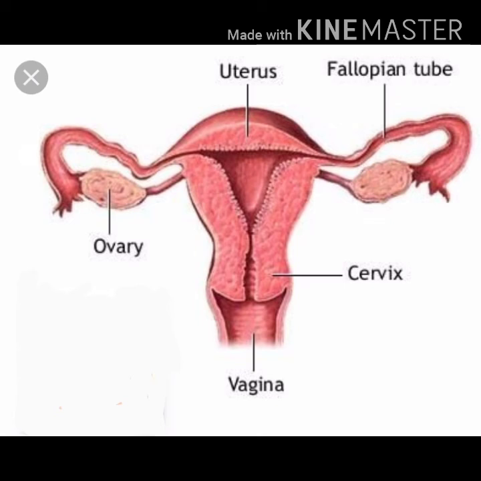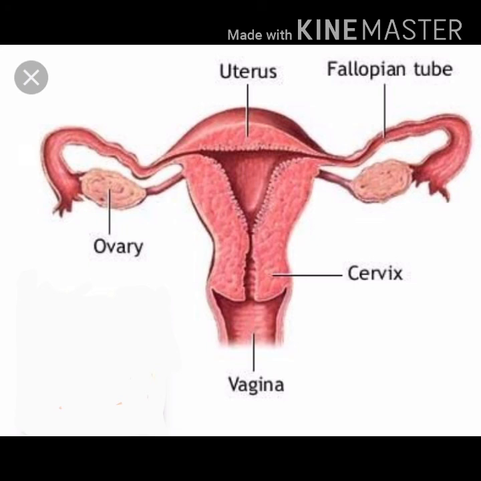Each ovary is composed of a number of ovarian follicles. Each follicle contains a large ovum, which starts to be produced at the age of puberty. So during puberty, these ovarian follicles start to release matured ova. Then the fallopian tube or oviduct. It is a long tube, usually around 10 to 15 centimeter long, a muscular tube which can carry the egg produced from the ovary towards the uterus.